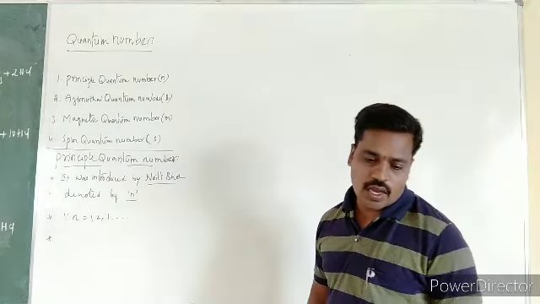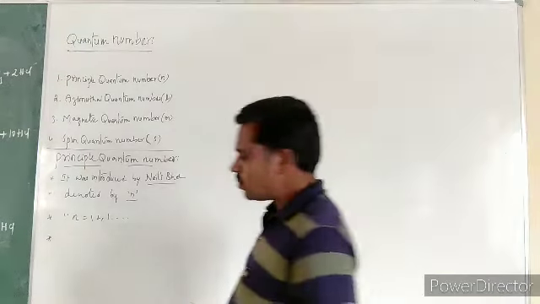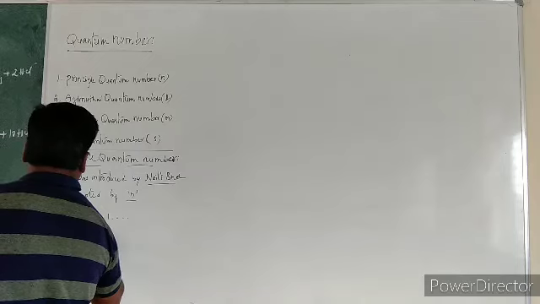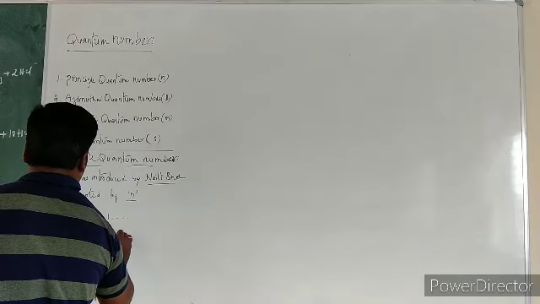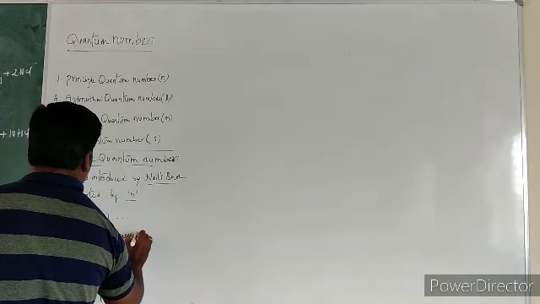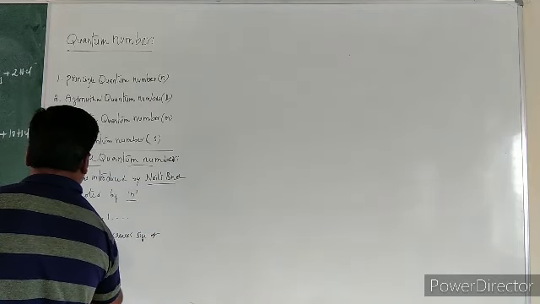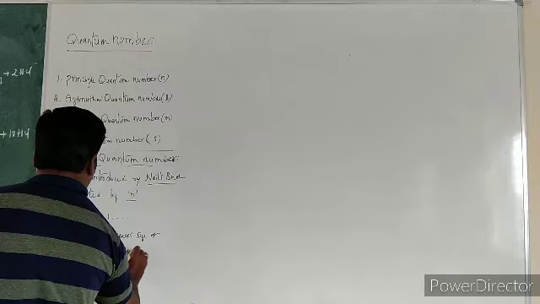As the n value increases, the size of the orbit also increases.